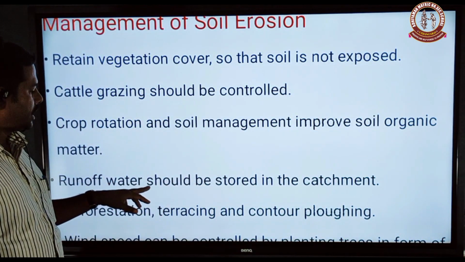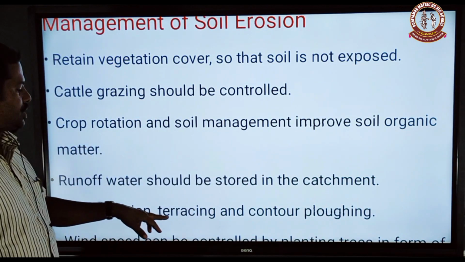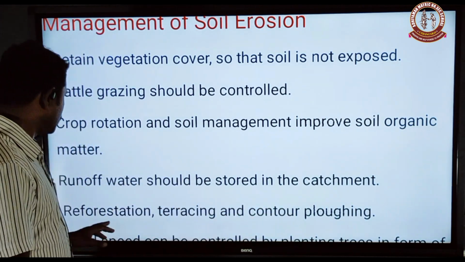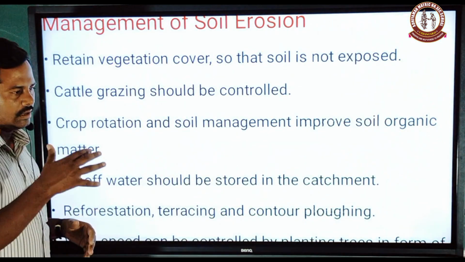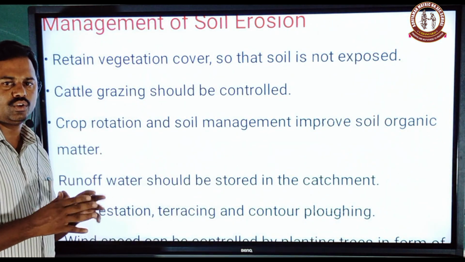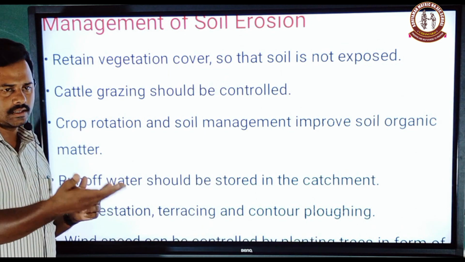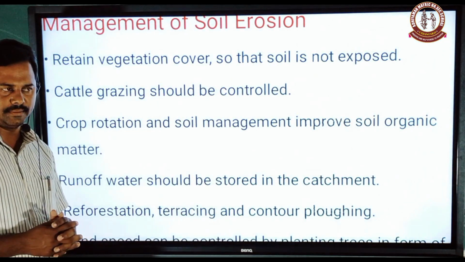Runoff water should be stored in the catchment. And then reforestation, terracing and contour bunding. What is reforestation? Reforestation means that however many trees are cut in a particular place, we plant the same number of trees again.